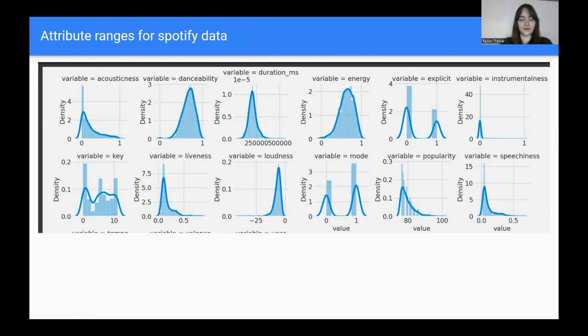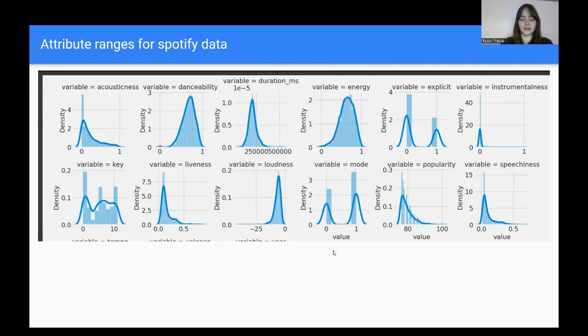And then this is an aggregate graph set for the ranges of Spotify data. This was included in the original GitHub code, and I did not change this. I just wanted to point that out, but I also wanted to bring it up because I think it is an interesting graph to look at.